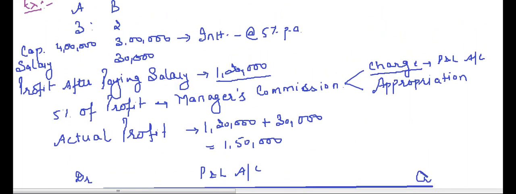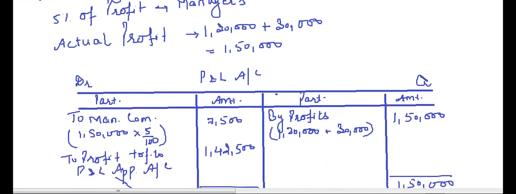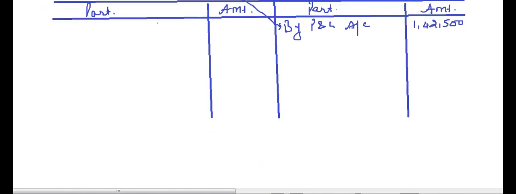Okay. Now let's see about the profit and loss appropriation account. A and B sharing profits in the ratio of 3:2. Capital is 4 lakh, 3 lakh, interest at the rate of 5% to be paid. So let's pay them the interest first. What we will write here is to interest on capital.